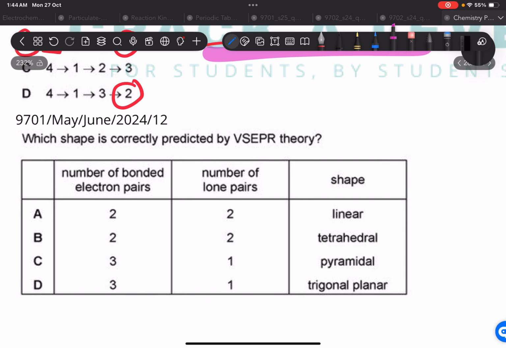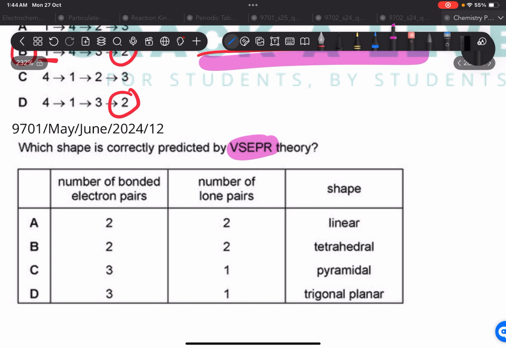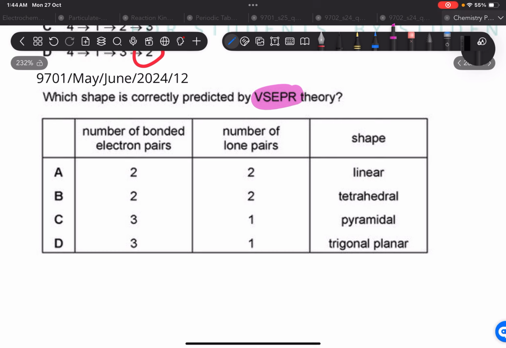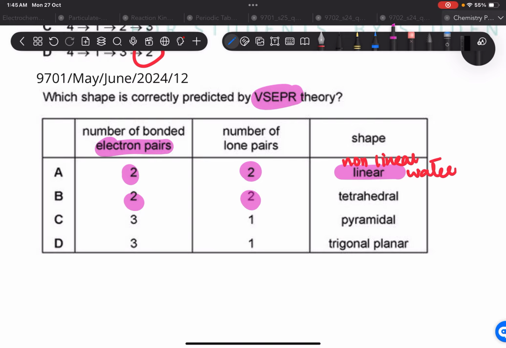Which shape is correctly predicted by the VSEPR theory? Number of bonded electron pairs 2, number of lone pairs 2. It's going to be linear. No. We are talking about water here. Water has 2 bonded pairs, 2 lone pairs. The shape is definitely going to be non-linear. Okay, next says number of bonded electron pairs 2, lone pairs 2, tetrahedral. No, that's going to be non-linear. Tetrahedral is going to be 4 bonded pairs and 0 lone pairs. So definitely not this.